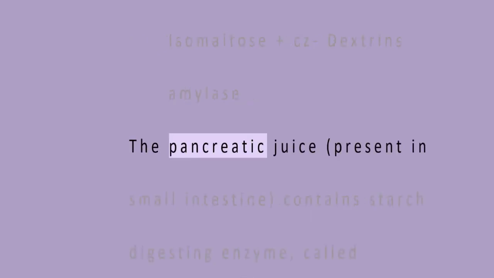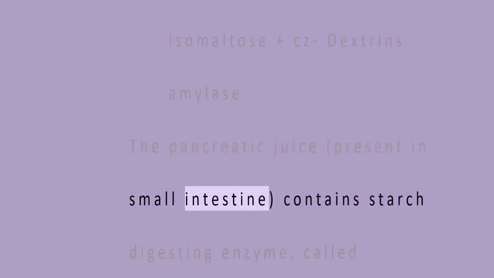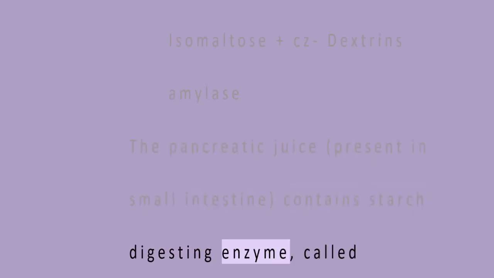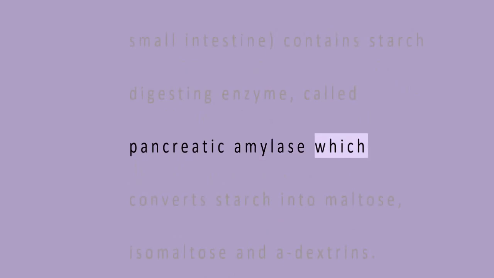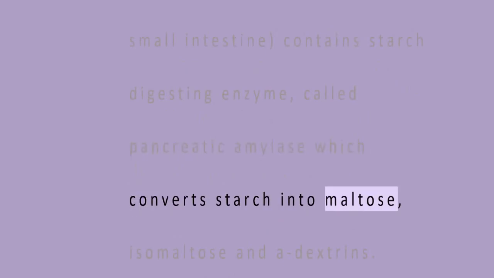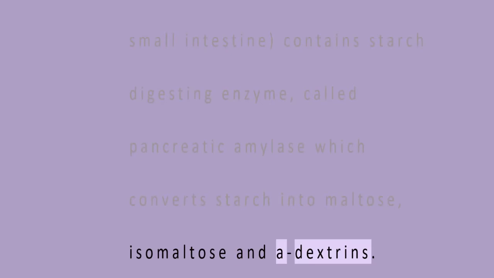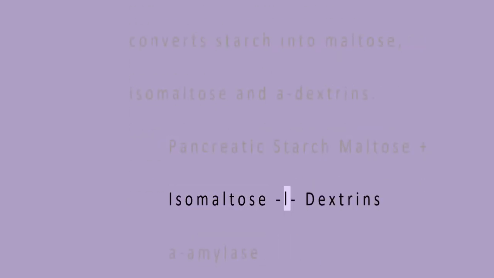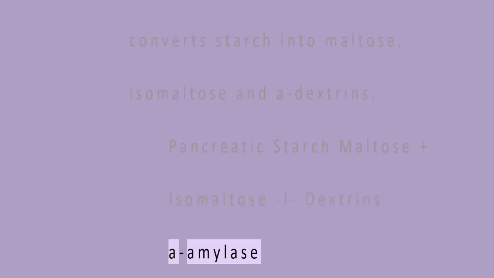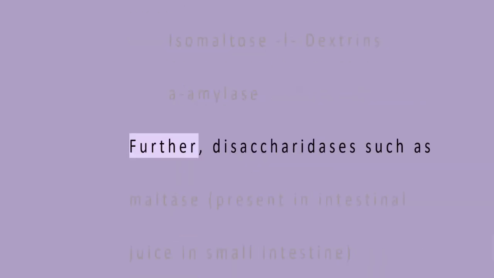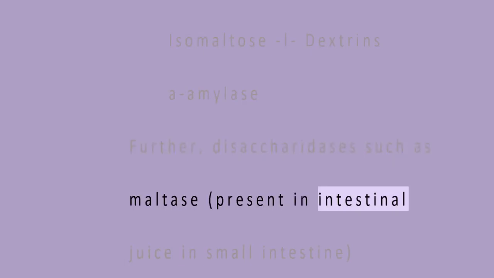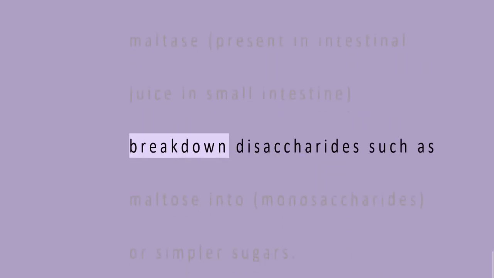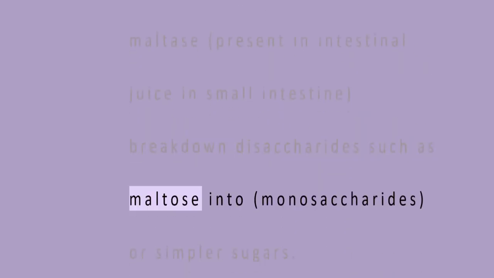The pancreatic juice, present in small intestine, contains starch-digesting enzyme called pancreatic amylase, which converts starch into maltose, isomaltose, and dextrins. Starch, with pancreatic amylase, gives maltose plus isomaltose plus limit dextrins. Further, disaccharidases such as maltase, present in intestinal juice in small intestine, break down disaccharides such as maltose into monosaccharides or simpler sugars.